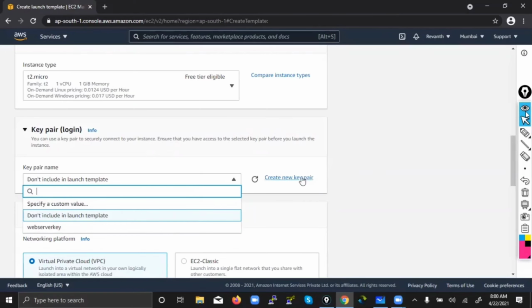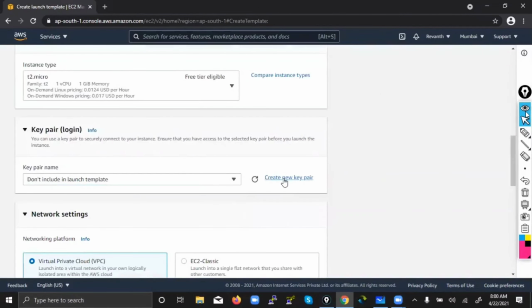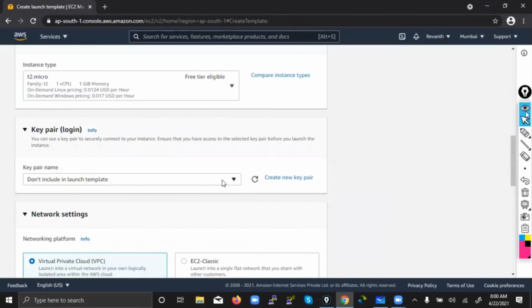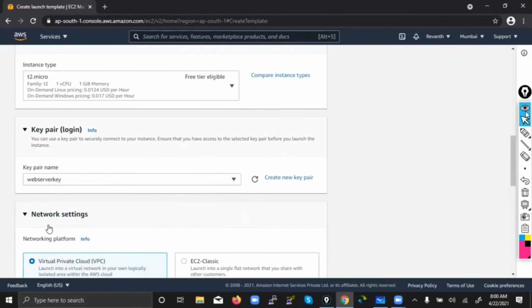Here you have an option. In case you don't have a key pair, what will you do? You can go to EC2 and create a key pair, or here also you can create one. So straight away they're giving the option here only. Create new key pair, give a key pair name, download it. Refresh this and then it will appear in the drop down. Since I already have my key pair, I'm just selecting this one.